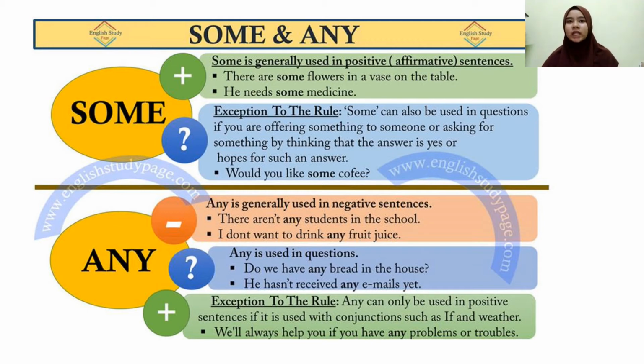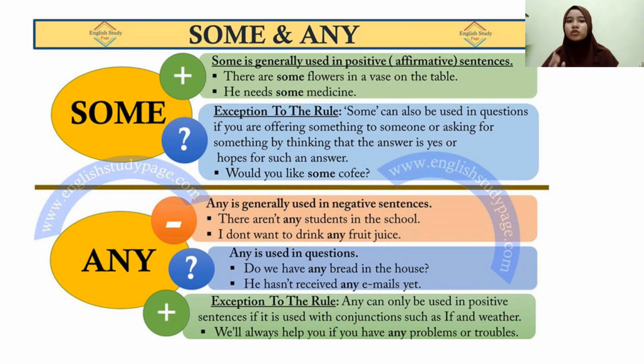When we use any in a question, we are not limiting the choice. For example, would you like anything to drink? This includes a whole range of things to drink. Do you have any questions? You can ask me anything you like.